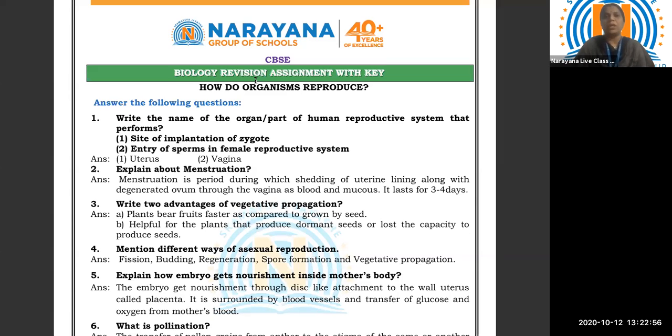Then second question, explain about menstruation. Menstruation is the period during which shedding of uterine lining along with degenerated ovum occurs through the vagina as blood and mucus. It lasts for 3 to 4 days.